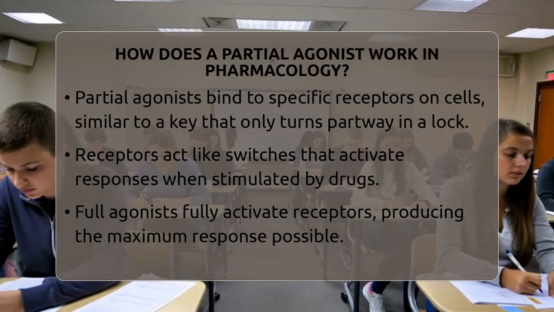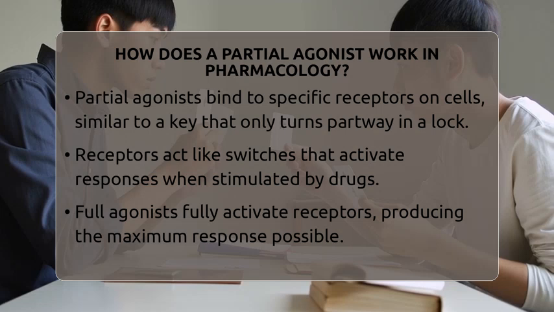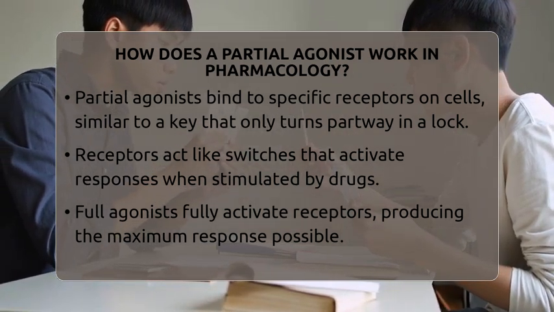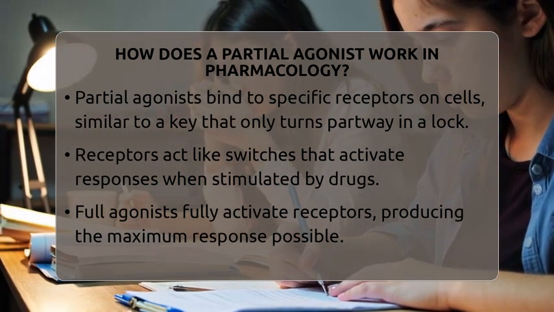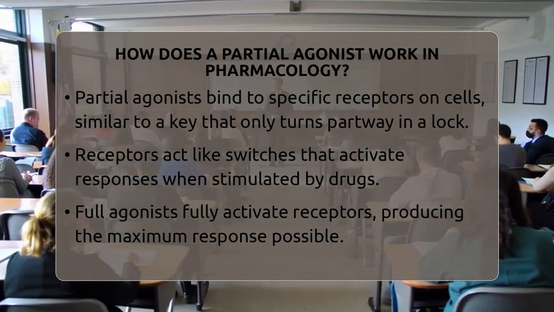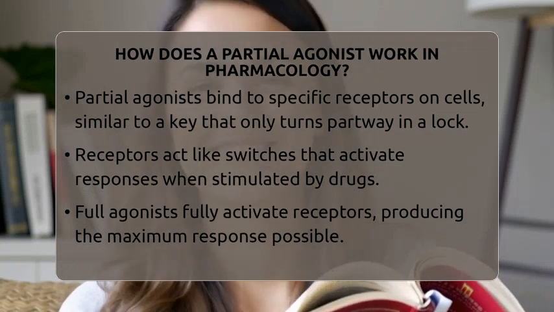How does a partial agonist work in pharmacology? Imagine a key that fits perfectly into a lock but only turns partway. That's similar to how a partial agonist interacts with receptors in your body. In pharmacology, drugs can bind to specific proteins called receptors on cells. These receptors act like switches that turn on certain responses when activated.